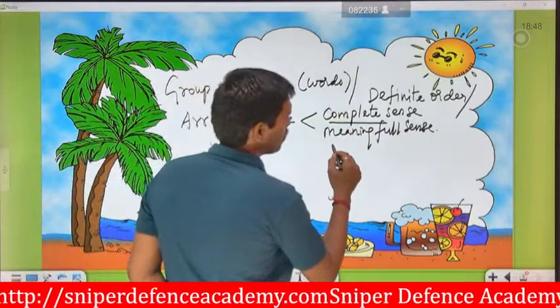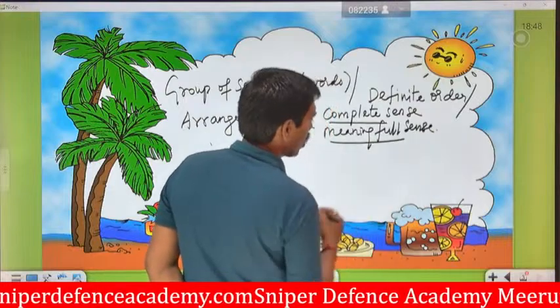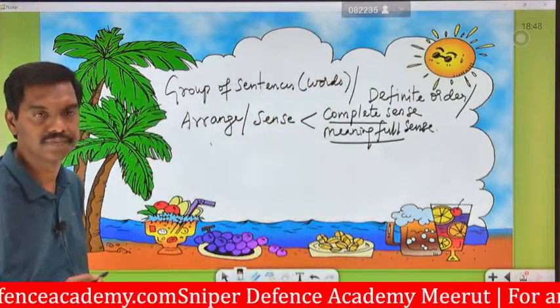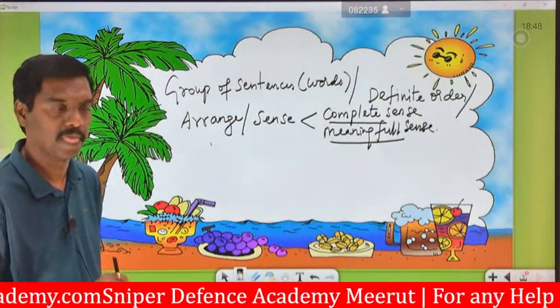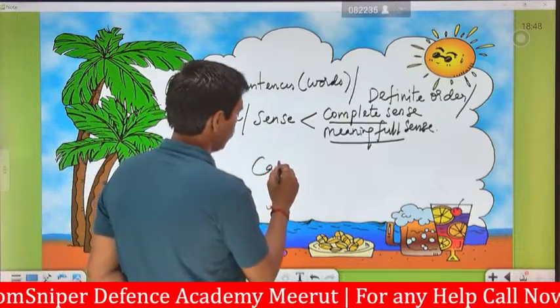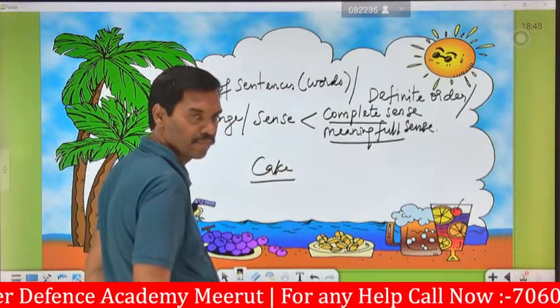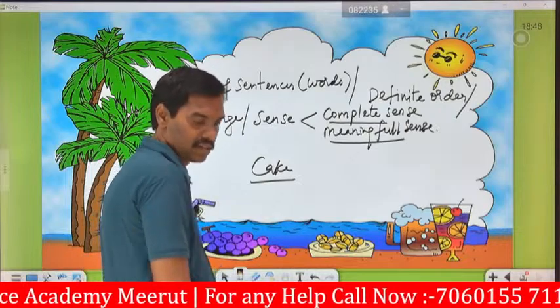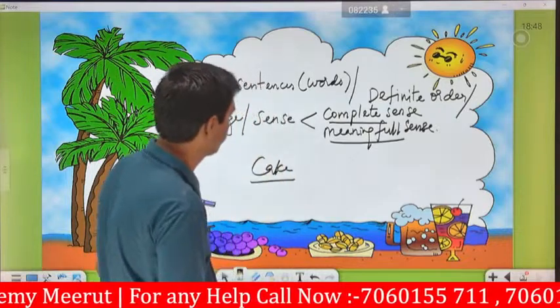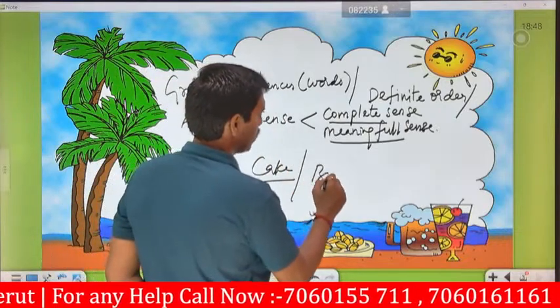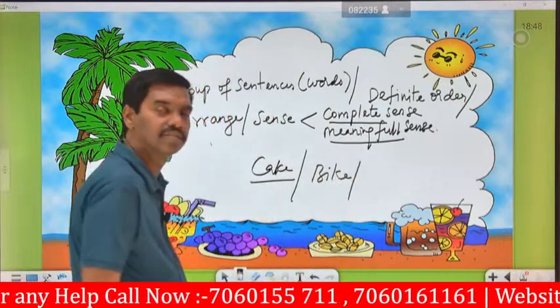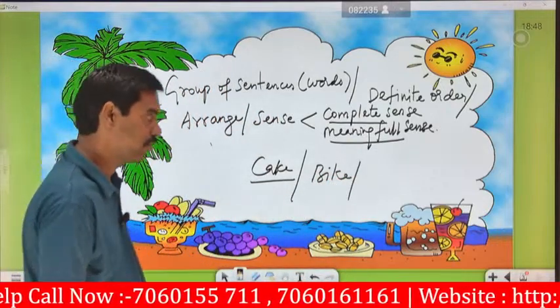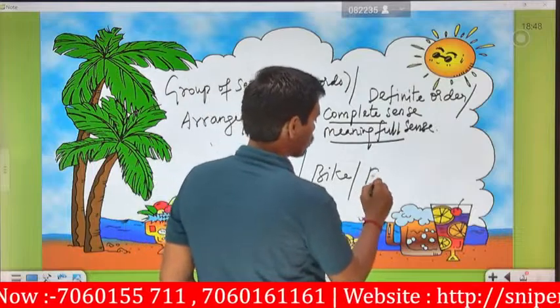And next is meaningful sense, meaning whatever words you give should carry some meaning. For example, cake. It is a cake, and we have a meaning for this cake. Next, bike. Bike has a meaning, we know it as gadi. And next one is box, pencil box, we have the meaning.